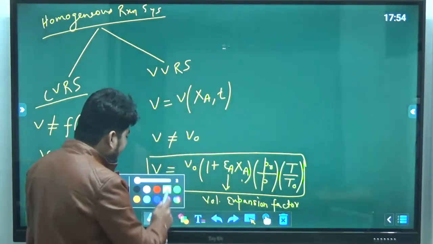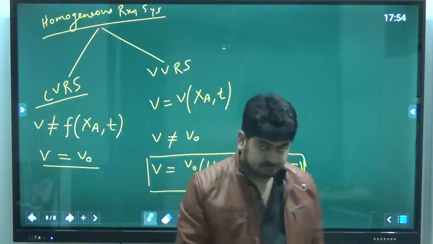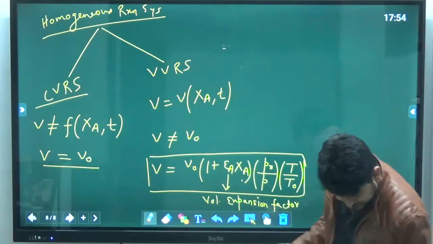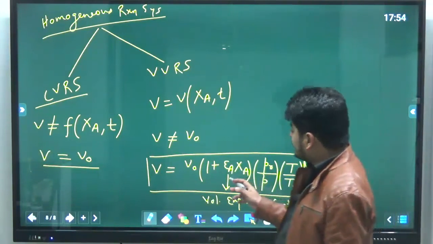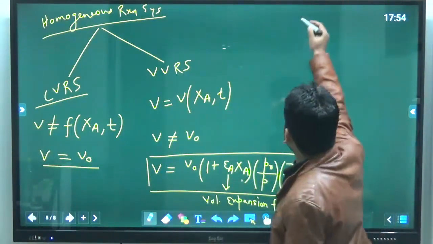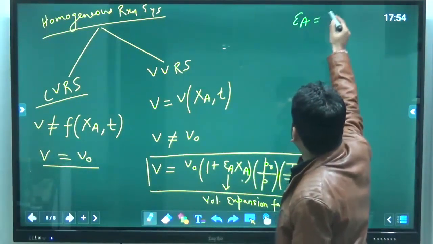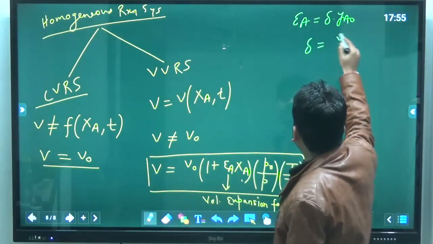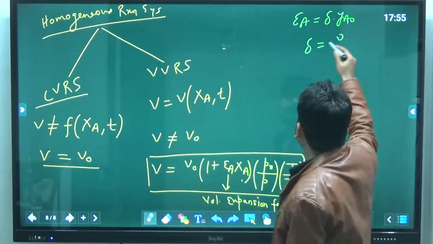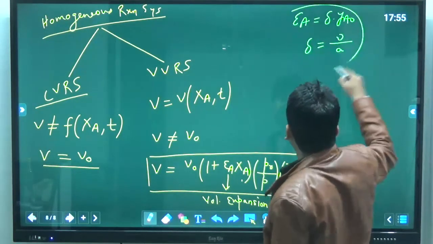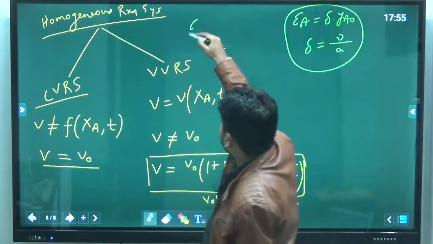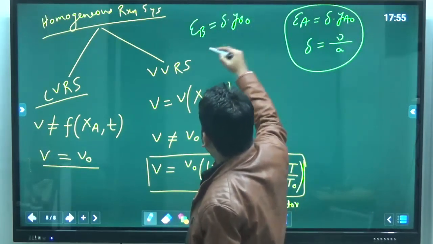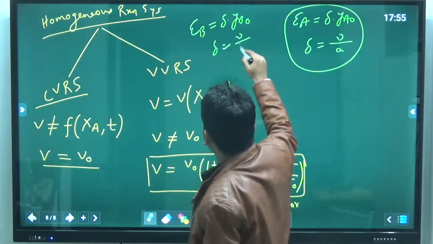Okay, and for any chemical reaction, you can calculate epsilon A as delta into Ya naught. And what is delta? Delta is the overall stoichiometric coefficient over A. If you want to calculate epsilon B, then it will be delta into Yb naught. And in that case delta will be the overall stoichiometric coefficient over B.